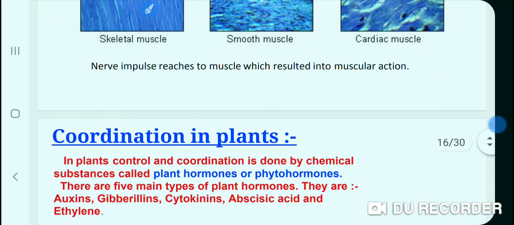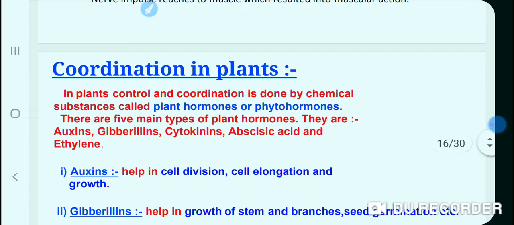Come to coordination in plants. In plants, control and coordination is done by chemical substances called plant hormones or phytohormones.